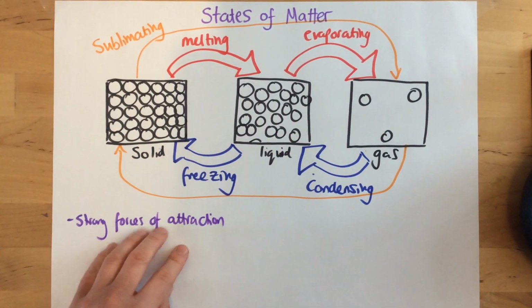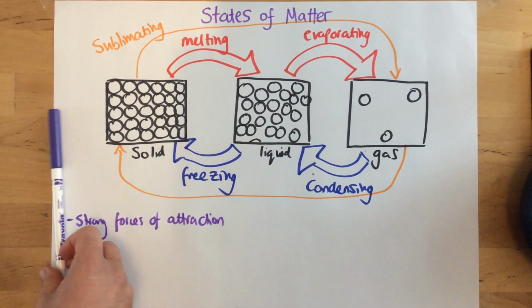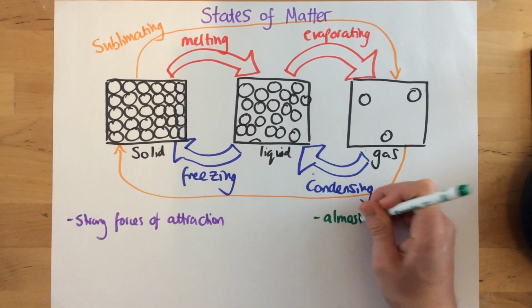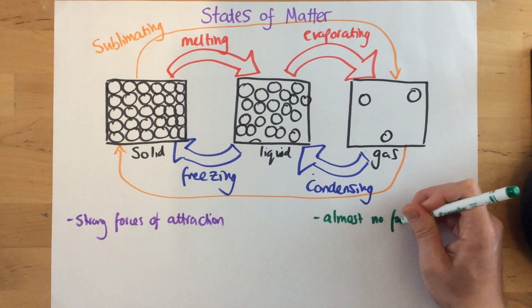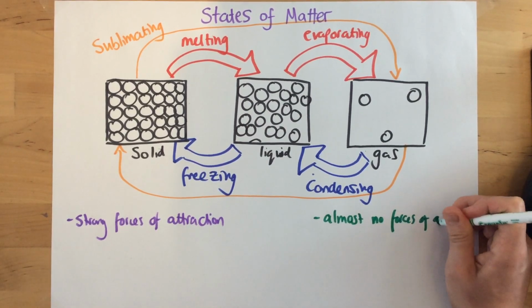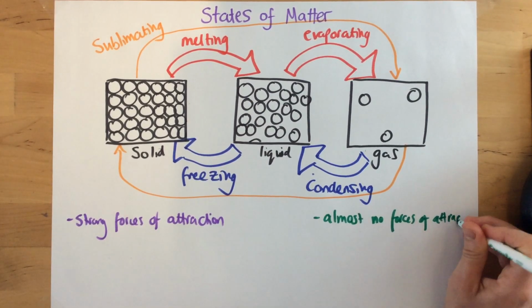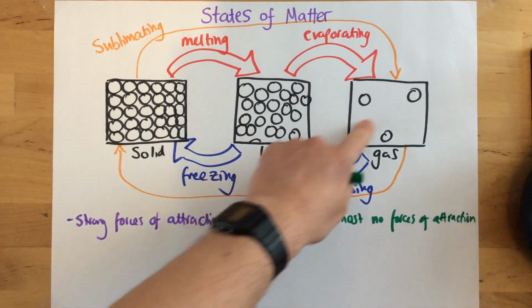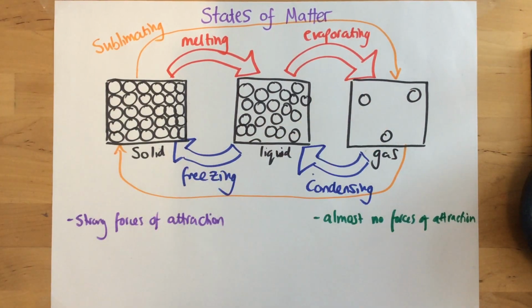Yes, they vibrate, but there are strong forces of attraction. Whereas at this end, in a gas, there are almost no forces of attraction between the different particles. They're really spread out, and as a result there are very few forces whatsoever.